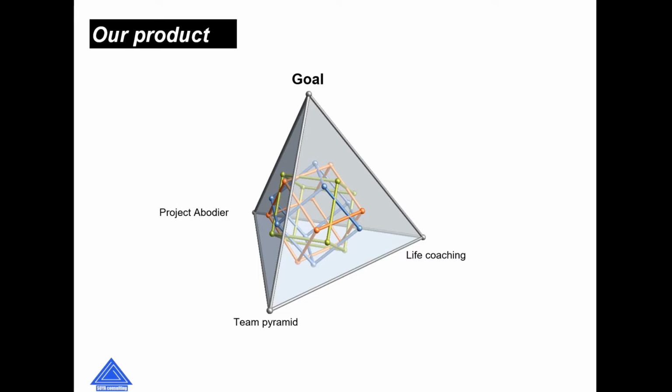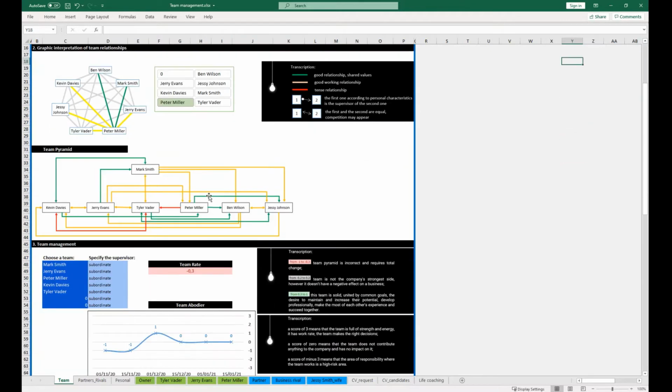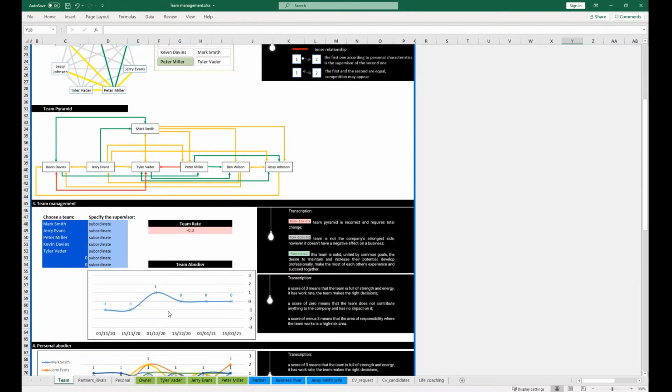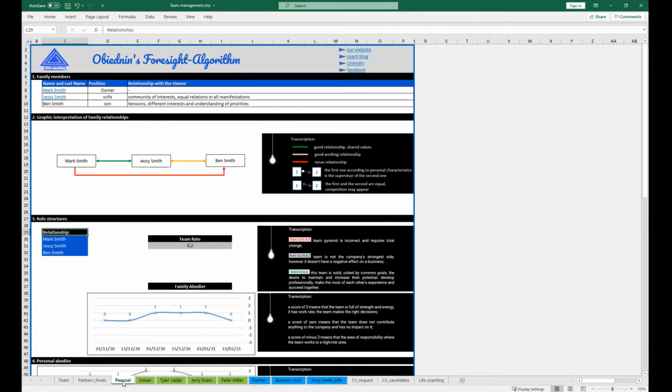Now let's move on to a practical case. Let's see what tabs there are. Team tab. Here the basic information about your team is located. You may also see an interactive team management component below. Partners and rivals. This is a functionality on competitors analysis. Personal relationships. Here the role structures of your family members are displayed.